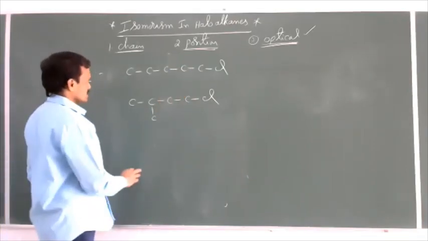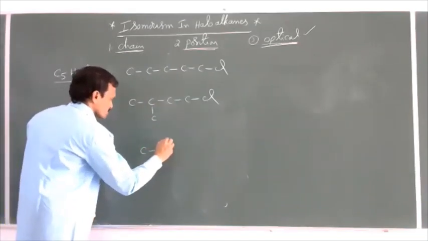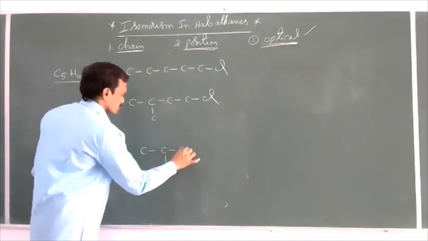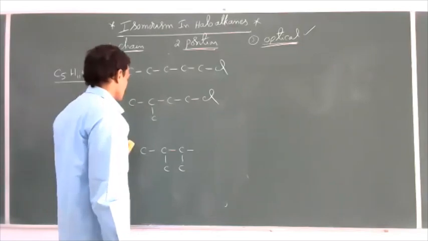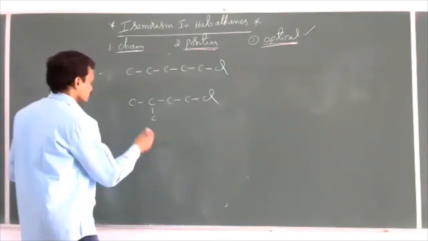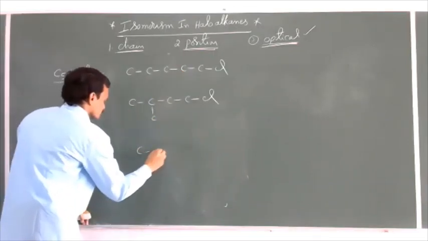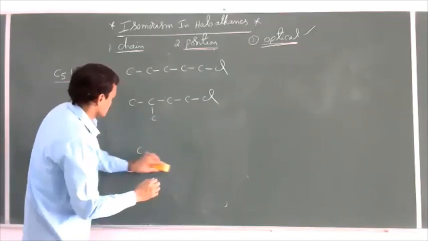Otherwise, I'll take 2 carbons as branches here now. C, C, carbon, just a minute. No, not like this.